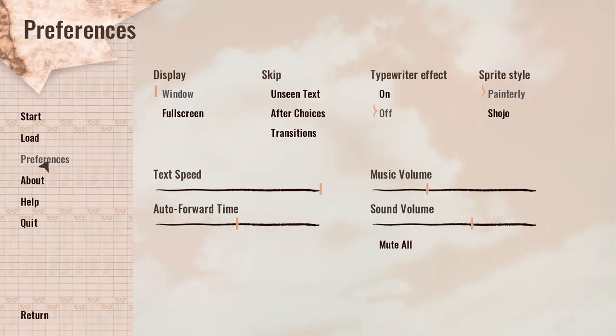So I'm in preferences just now. I thought I was going to like painterly style, but actually having a look at that itch page, I think I like Shoujo style. So I'm totally going down with that. And we're going to go ahead and make a start.